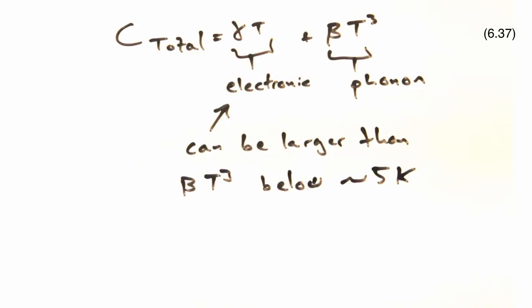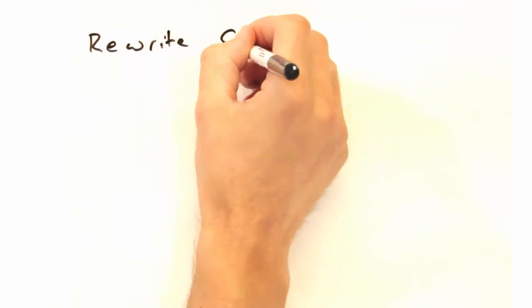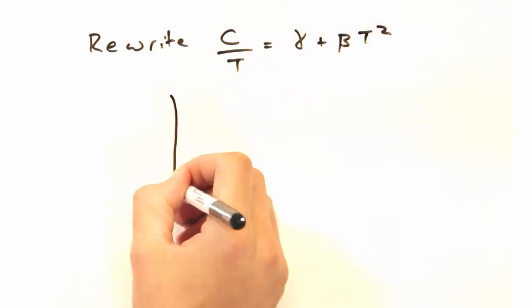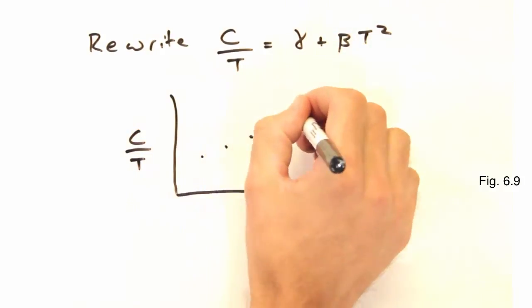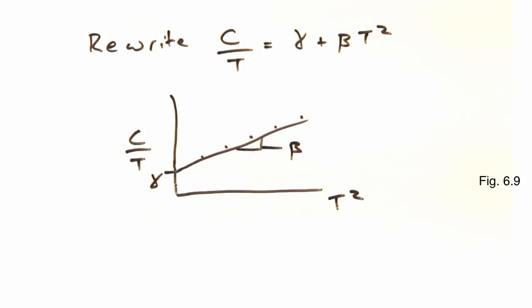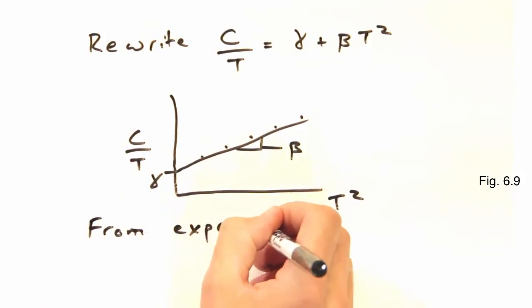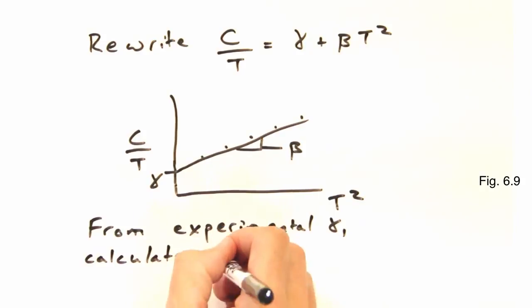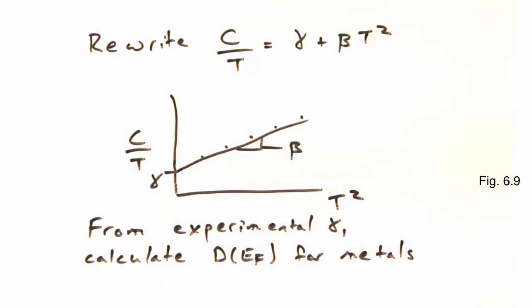Typically, to look at the heat capacity at such low temperatures, we plot the heat capacity as C over T versus T squared, so the slope of the line is beta, and the offset from the origin is gamma. And from gamma, we can calculate the density of states at the Fermi energy for metals.